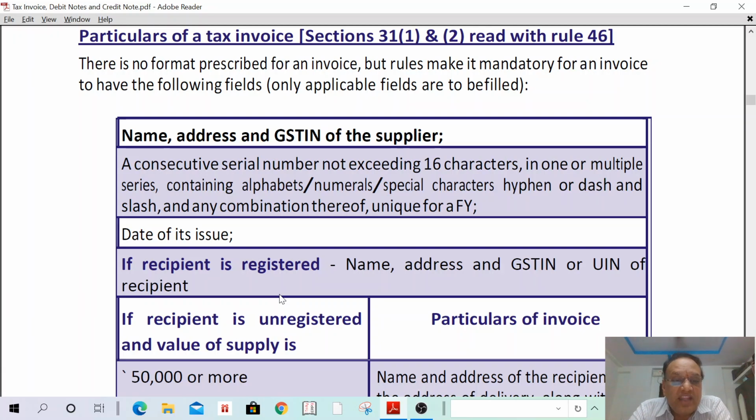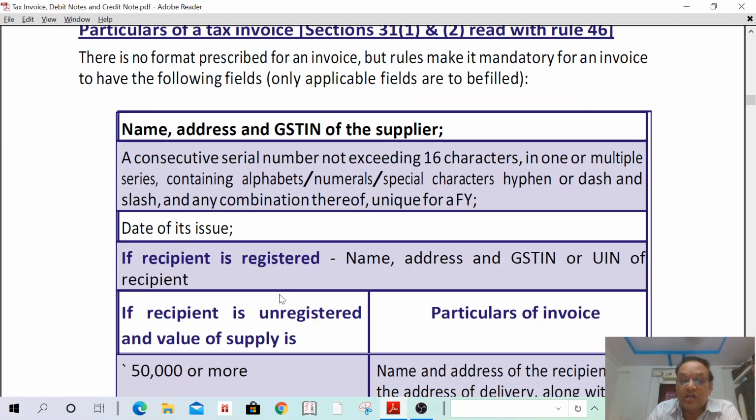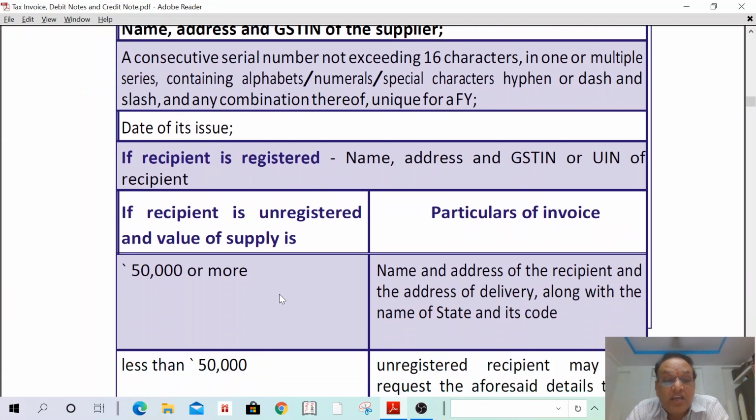Understand? Then, if the recipient is unregistered and the value of supply is 50,000 or more, they have to mention the name, address, and state code along with the address. If the recipient is registered, even if the value is 100, you have to mention their GST number, name and address. If the recipient is unregistered and the value is 50,000 or more, you have to mention the details of name, address, address of delivery, and state code, the name of the state also.